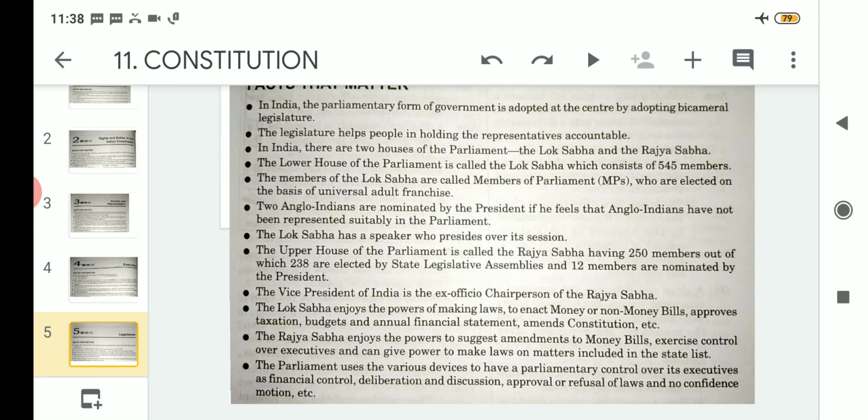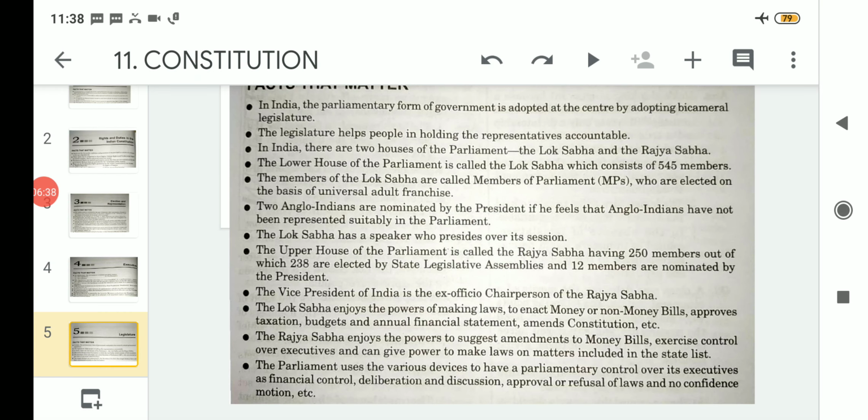If any of the coalition parties are to back out or make themselves unavailable, suppose 12 seats are with a particular party and that party does not want to be part of the present government, then at that time a no confidence motion can be passed. So the parliament uses all these devices to control the executive, such as financial control, deliberation and discussion, approval or refusal of laws, and no confidence motion. Clear?